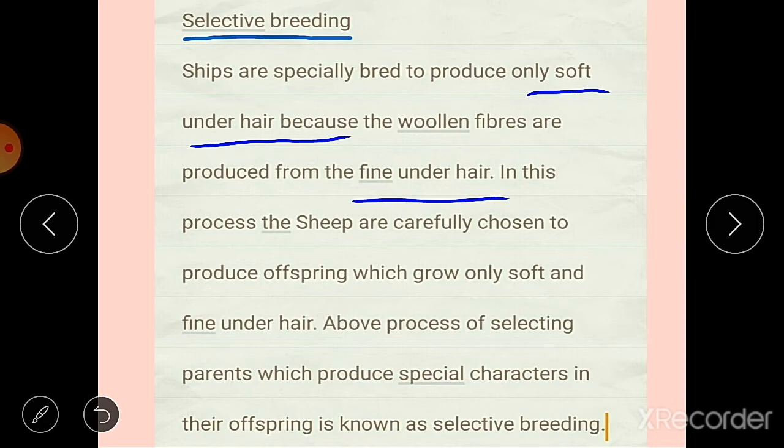In this process, sheep are carefully chosen to produce offspring which grow only soft and fine under hair.